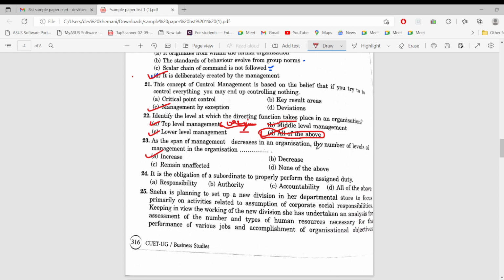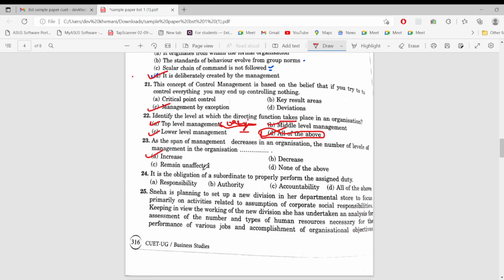Suppose a superior was able to control 10 subordinates, now is able to control 8. So 2 subordinates would be released from each contingent, and if they are released from 4 contingents, they would form a new contingent. So the number of levels would increase. There's an inverse relation between the number of levels and the span of management. So 23A would be the correct answer.